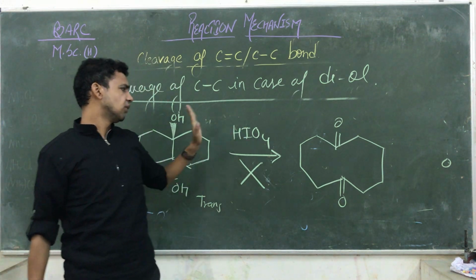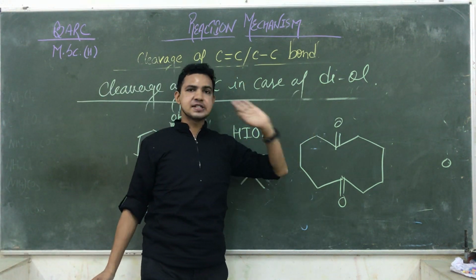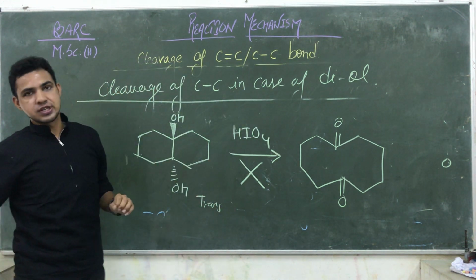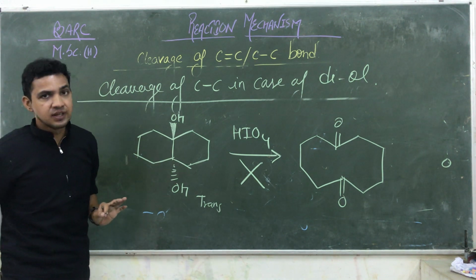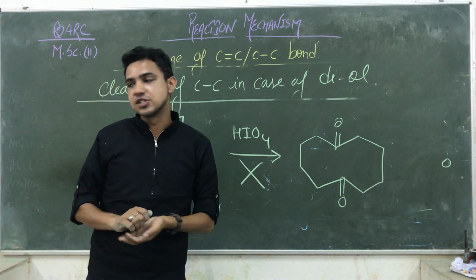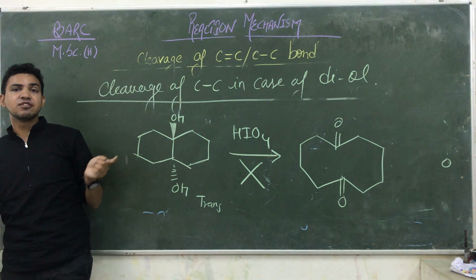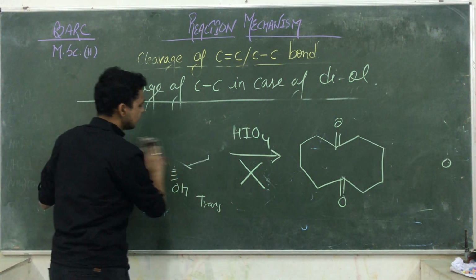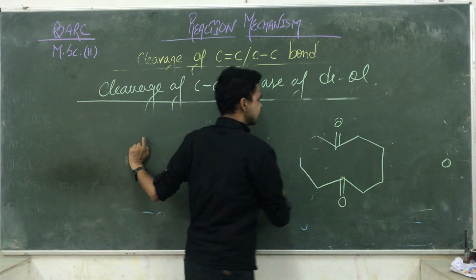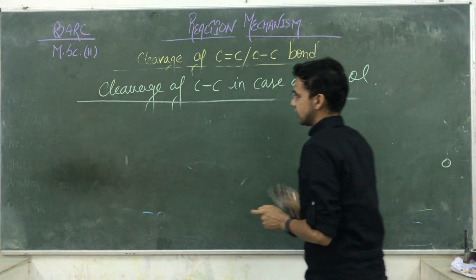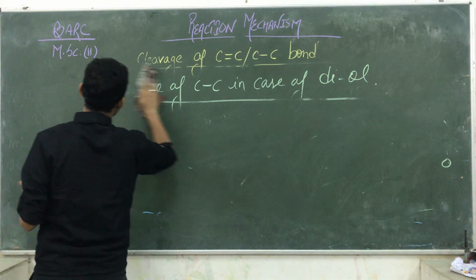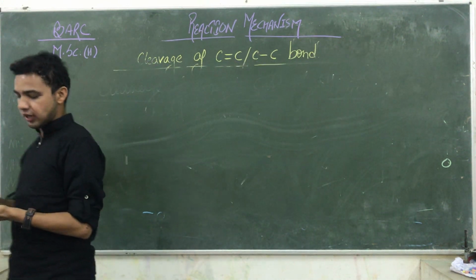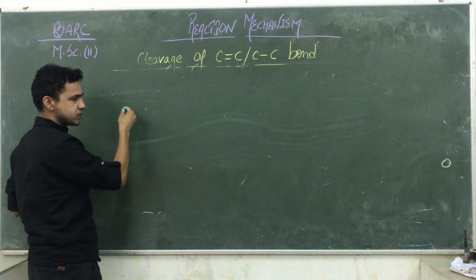But after that, if you want such a type of compound and it is compulsory to convert this compound into that one, we use some specific type of reagent. That reagent is lead acetate. The lead acetate is reactive with cis as well as trans both. So we are using lead acetate here. It means the lead acetate has some specific importance. So what will happen here? Lead acetate has its own specific importance. It is a special reagent that helps you decompose. Let me first give you an example of this.